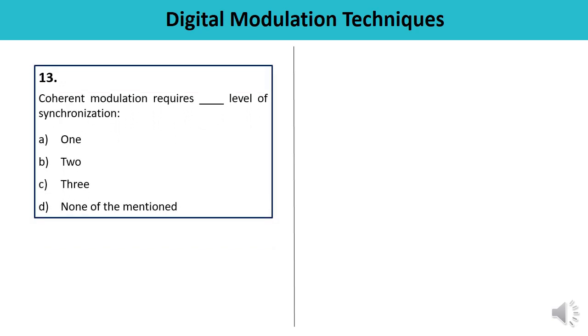Question number 13. Coherent modulation requires levels of synchronization. How many levels of synchronization? 1, 2, 3 or none of the mentioned. So coherent modulation requires 3 levels of synchronization. You must remember it, which is phase, symbols and frame. Means answer is C.